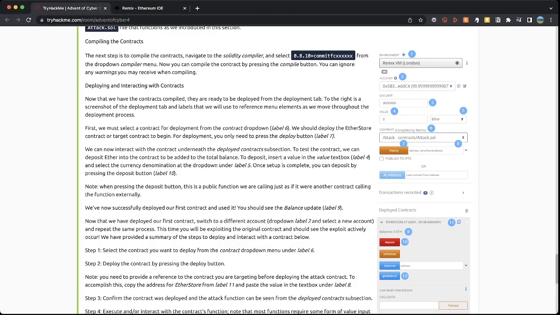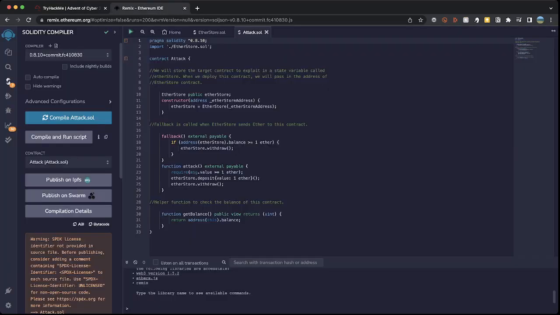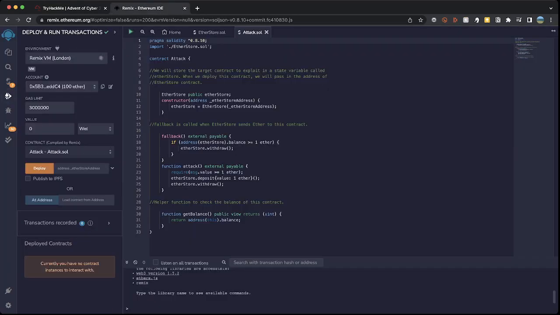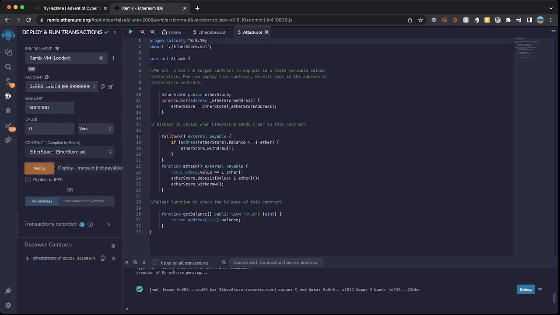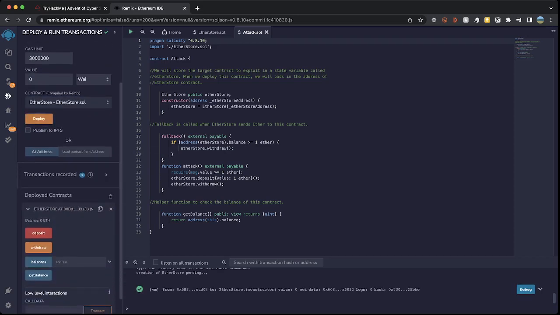Alright, so now we can select the contract for deployment. If we come down to our deployment one here, we've got the account that we're using up here. We'll run with the Ether store here. We're just going to hit deploy, and that deploys our contract. We've got the green tick. So now down in this section, we've got our deployed contract bits and pieces.